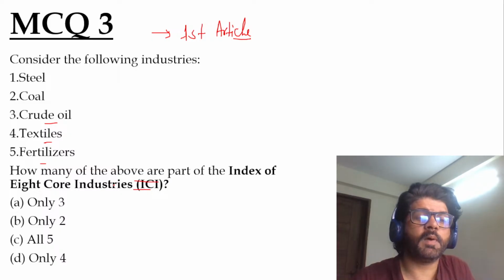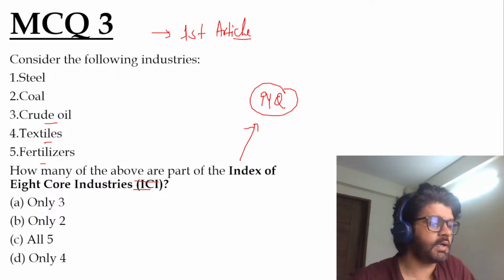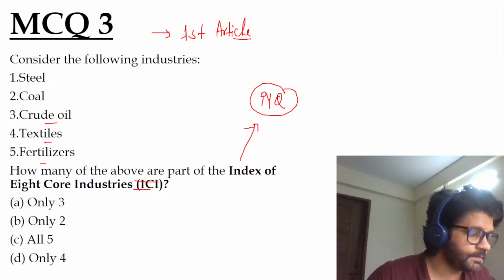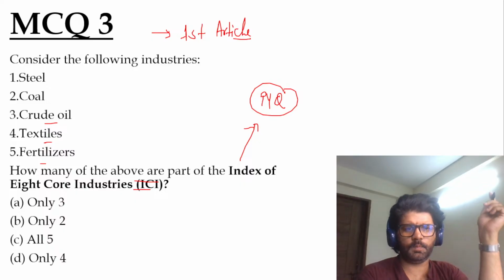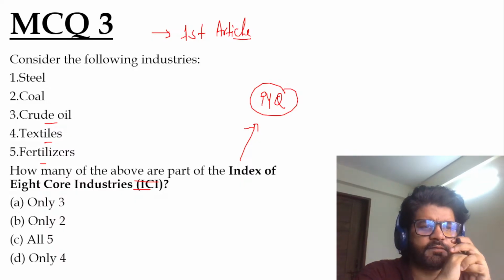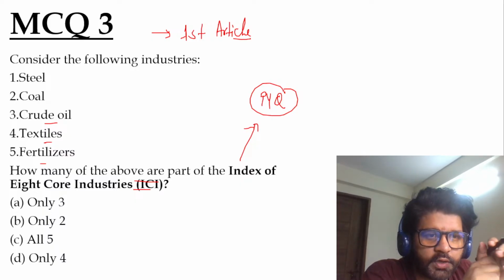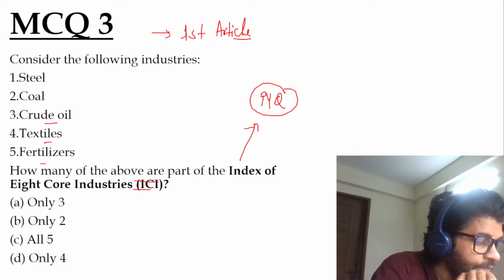How many of the above are part of the index of 8 core industries? We have just solved a UPSC PYQ on that index of 8 core industries. So this is very important. Try to think which was not there in the index of 8 core industries. Try to eliminate. Again, a tricky question.